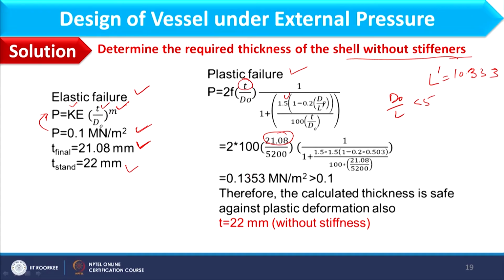Solving this equation gives value of P as 0.1353, which is greater than 0.1, which we have considered as safe pressure. It means plastic failure will occur beyond elastic failure condition, and that is the true condition, and therefore calculated thickness is safe against plastic deformation also. And further we can consider T as 22 mm as final thickness for without stiffening condition.